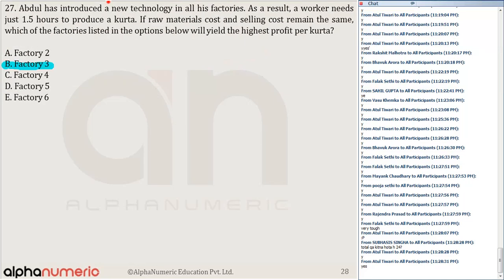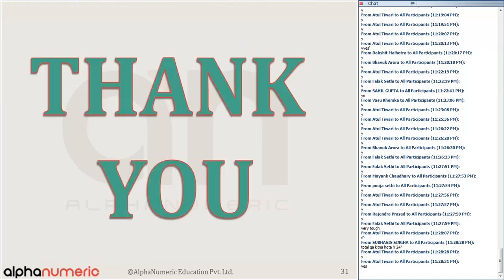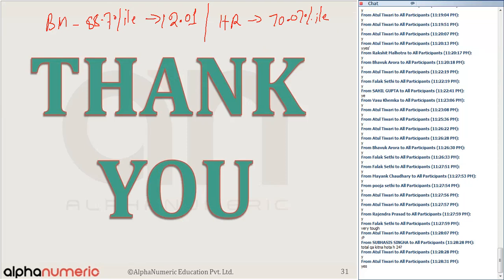The cutoff for the QA section last year. For the BM program, the cutoff was 88.7 percentile, and the score was 12.01. For the HR program, the percentile was 70.07, and the cutoff was 8.01 in terms of marks. So how many of you are scoring more than 8?